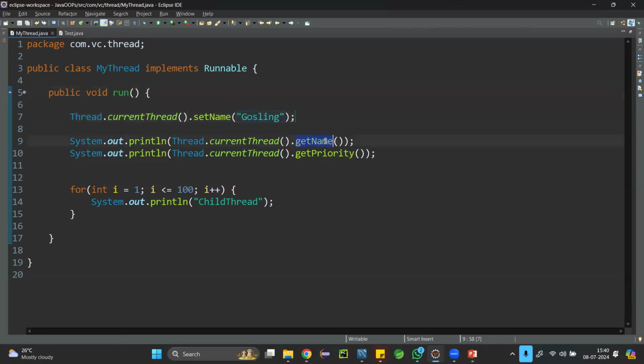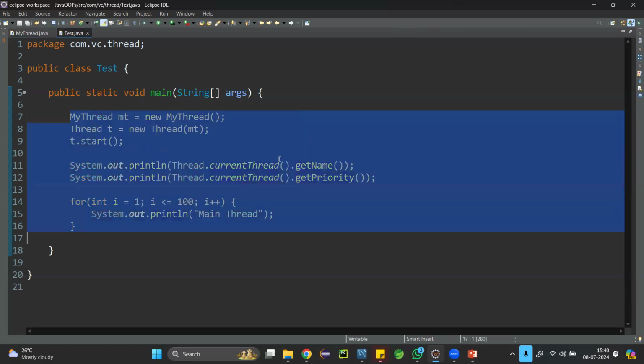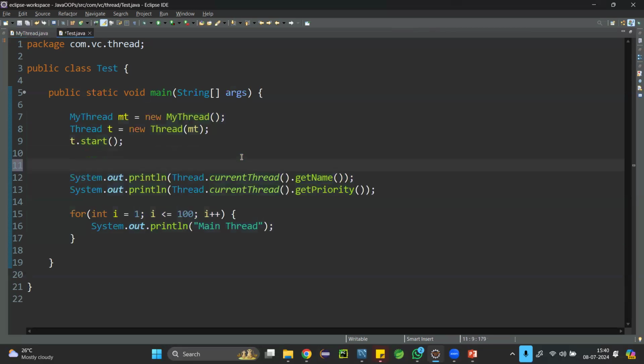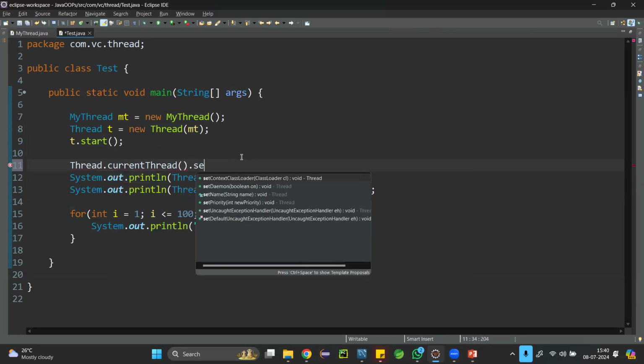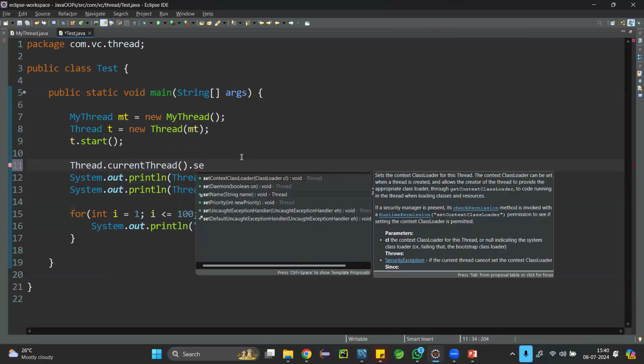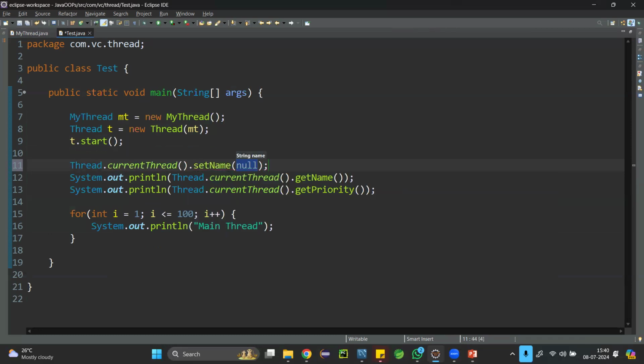Then I'm getting it. Is it really Gosling or is it still thread 0? Then the same line of code. Okay. So from the main method, before we get it, again I'm using Thread class dot current thread dot set name, and here I'm setting the name as James.